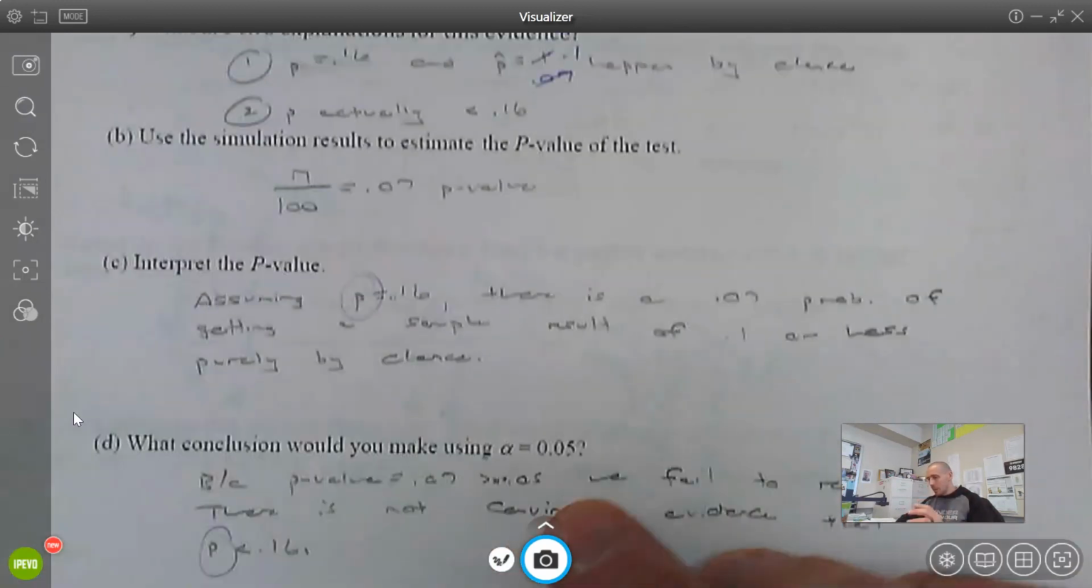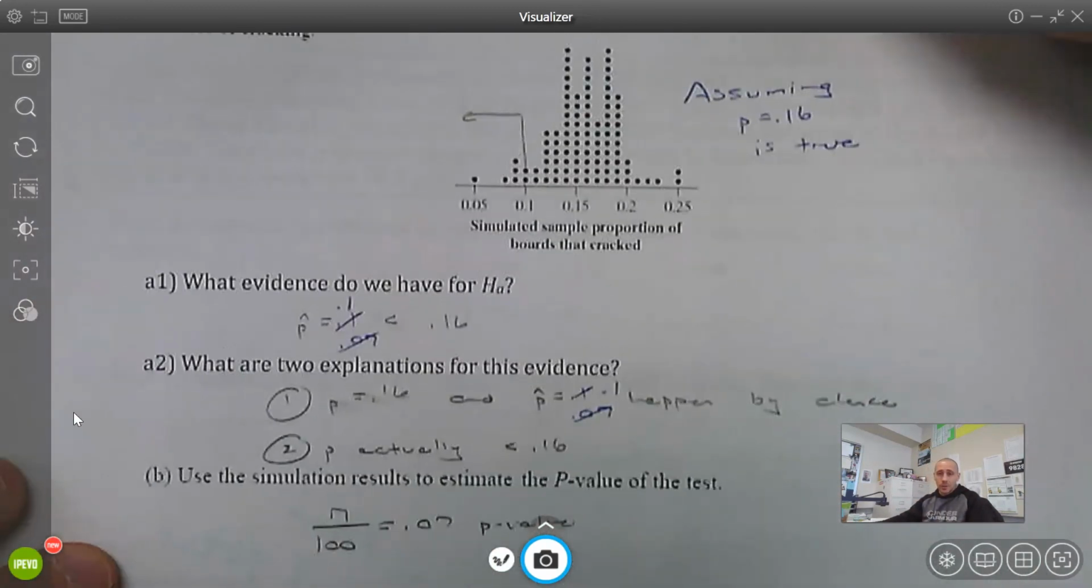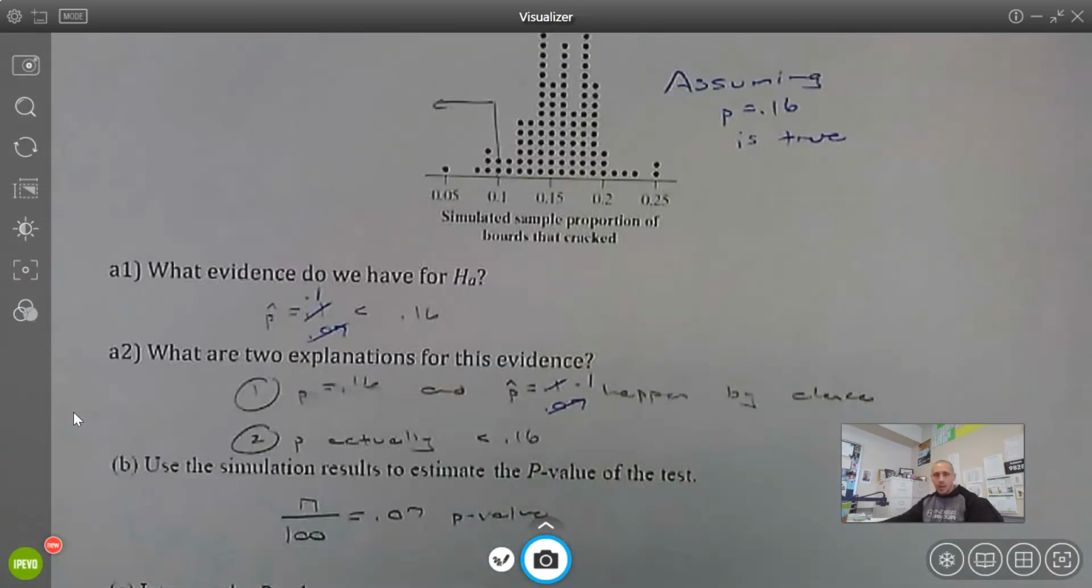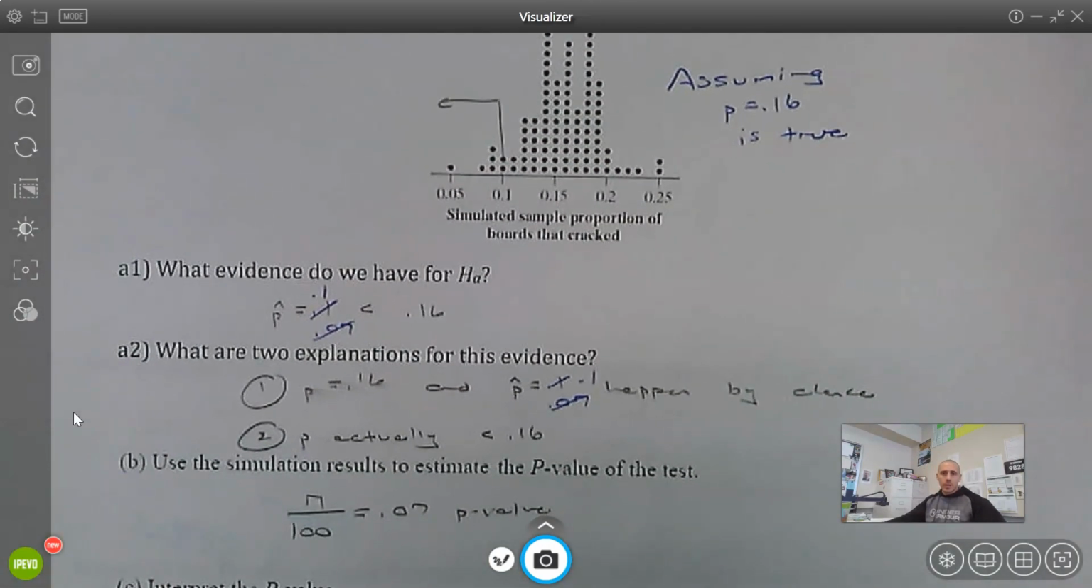So that's really the big first chunk of section 9.1. There is a lot here. In the next video, I'm going to talk about errors, type 1 and type 2.